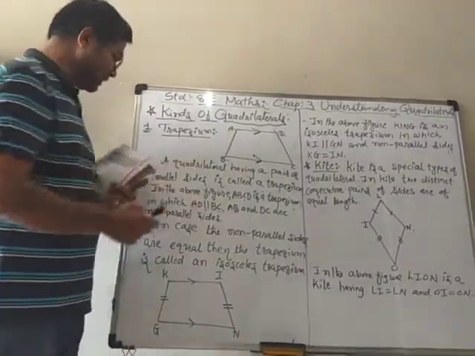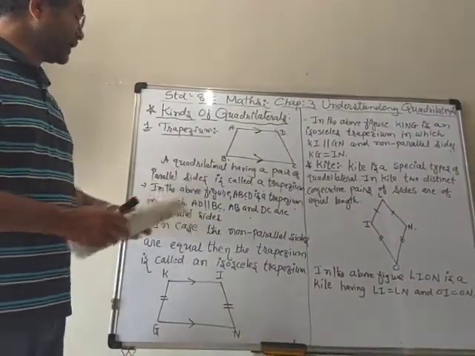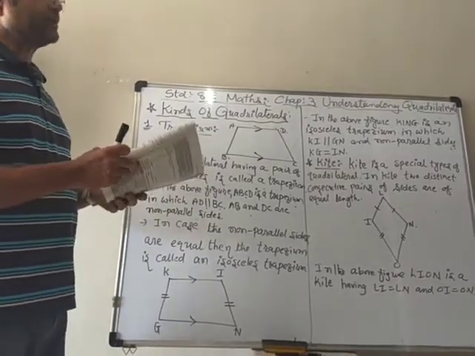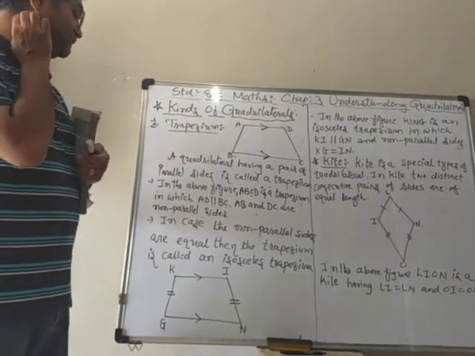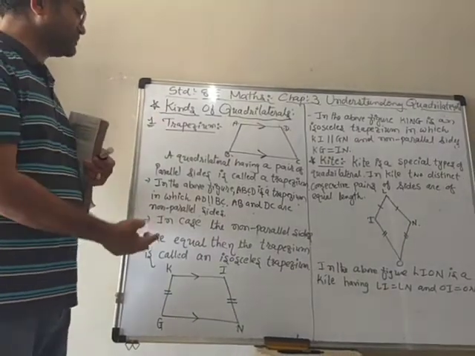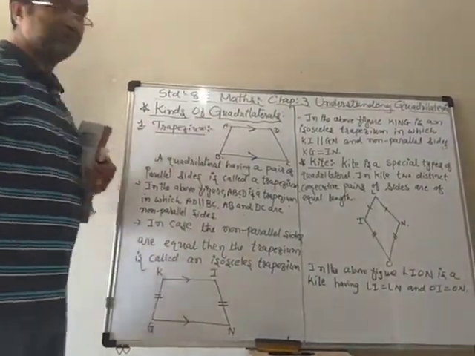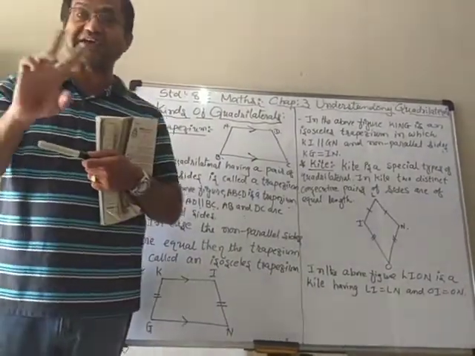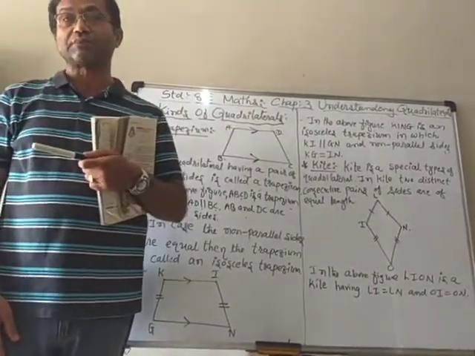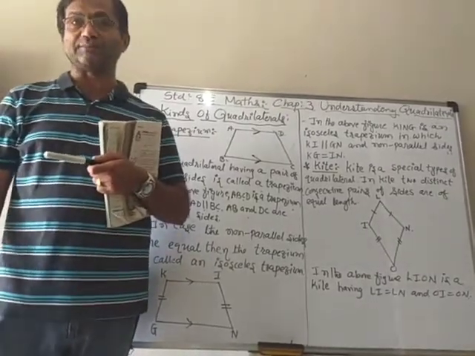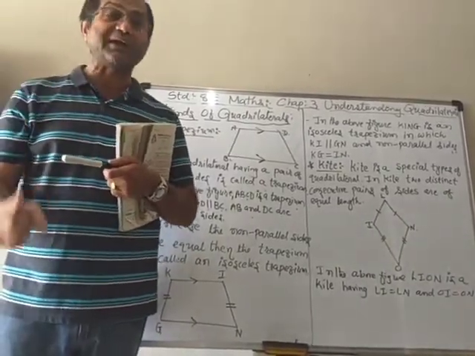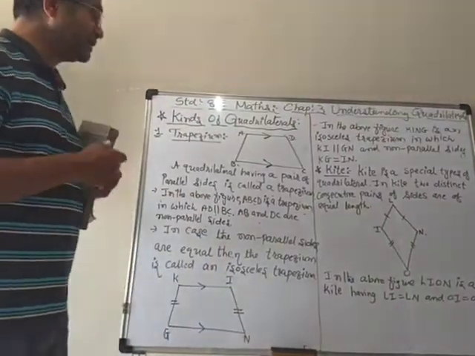Therefore, this type of quadrilateral is known as a trapezium. So a trapezium can be of different types. A normal trapezium is one in which the non-parallel sides are not equal, but in the isosceles trapezium the non-parallel sides are equal.